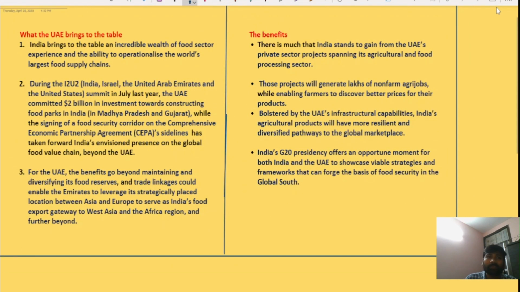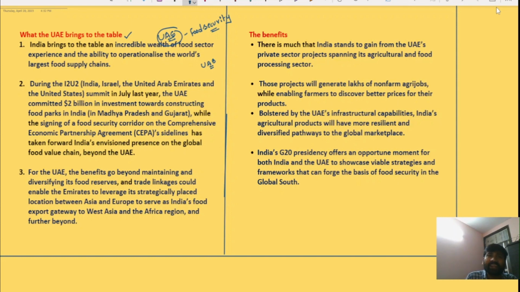Apart from this, we have discussed all the capabilities of India. Now let's discuss how the UAE wants to cooperate with India. The UAE wants to cooperate in ensuring food security, and in making India's farming and agriculture sector more resilient and robust. It should supply food not just to the UAE but to the entire world, with India becoming a major food supplier to the world. So how will the UAE help India in this regard?